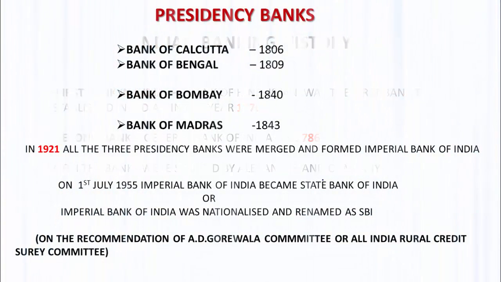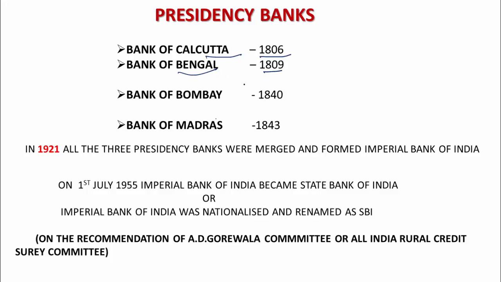Now comes the Presidency Banks. These Presidency banks are the history of how State Bank of India was formed. In the Presidency Banks, the first bank established was the Bank of Calcutta in 1806. In 1809 it was renamed the Bank of Bengal, and in 1840 the Bank of Bombay was established. In 1843, the Bank of Madras was established.